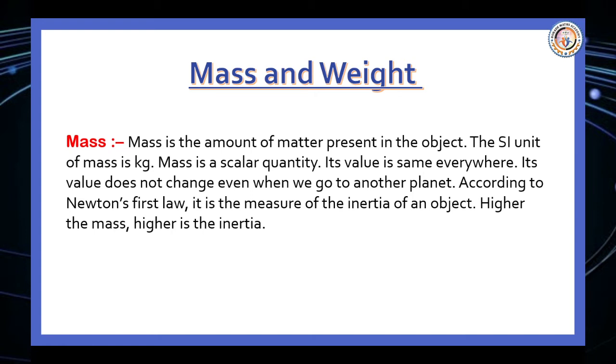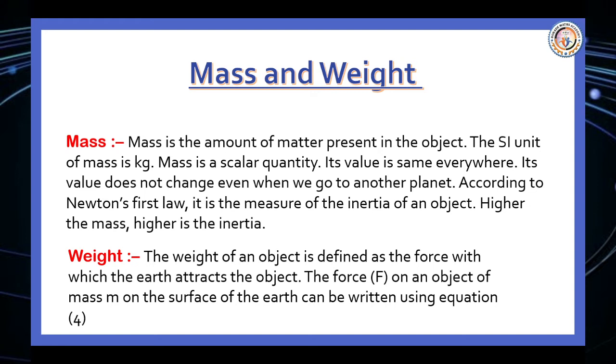Mass. Mass is the amount of matter present in the object. The SI unit of mass is kg, kilogram. Mass is a scalar quantity. Its value is the same everywhere. Its value does not change even when we go to another planet. According to Newton's first law, it is the measure of the inertia of an object. Higher the mass, higher the inertia.